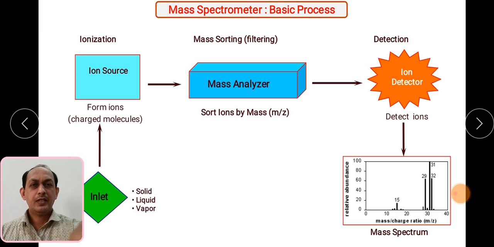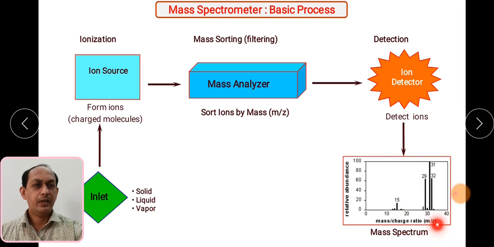So this is also the basic scheme. Here is the inlet. From the inlet there is an ion source where the ion formation will take place. Then this ion source transfers into the mass analyzer, where the molecular ions are sorted or separated with the help of mass to charge ratio, and these sorted ions are then transferred to the ion detector, and whatever the detected ions are, they are recorded in the form of spectra, and this is what we call the mass spectrum.